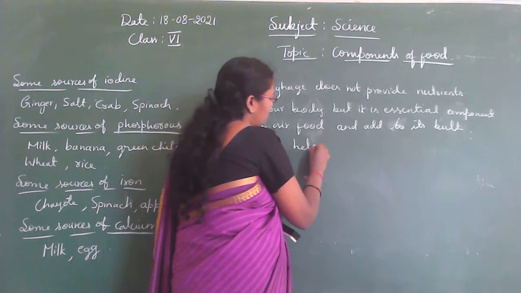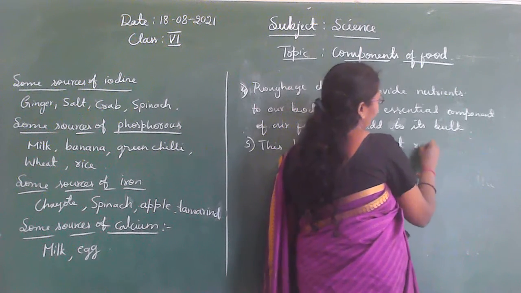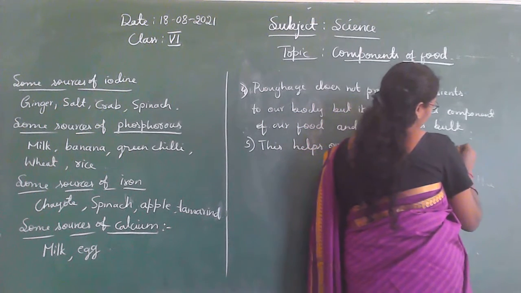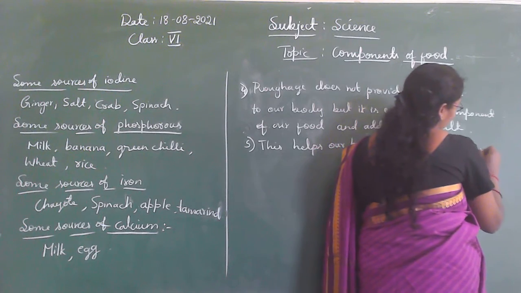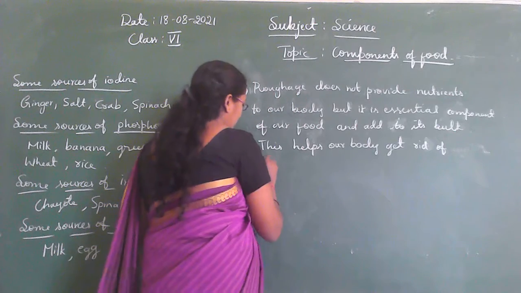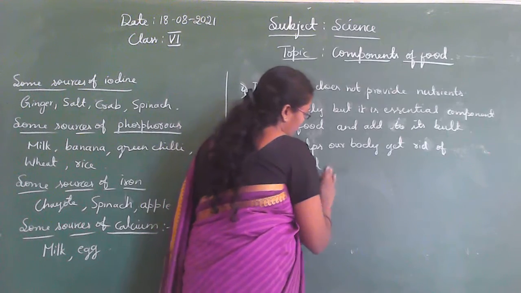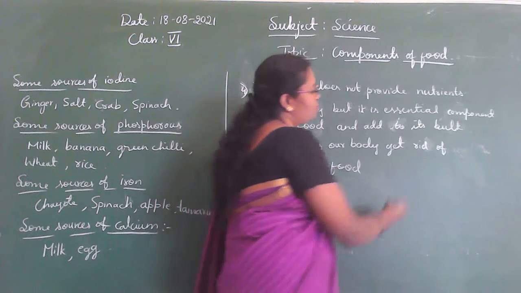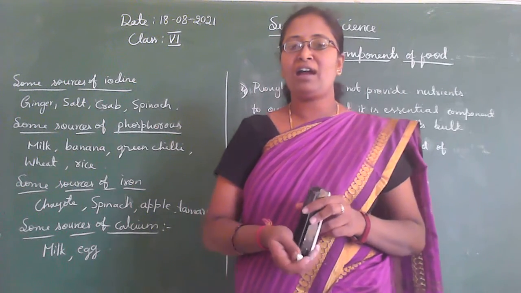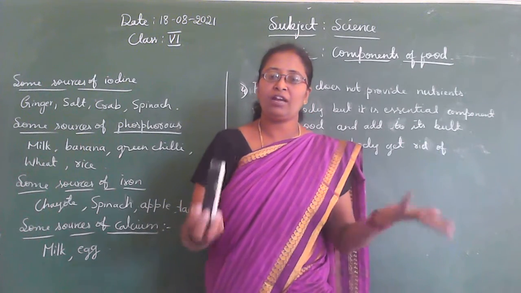Get rid means to eliminate, to dispose or to remove the undigested food. So I have explained about the roughage or dietary fibers.